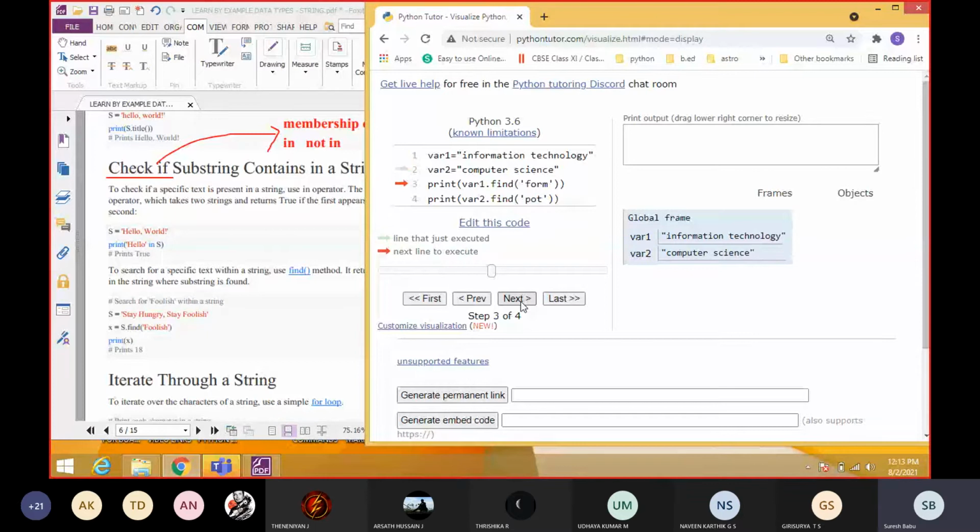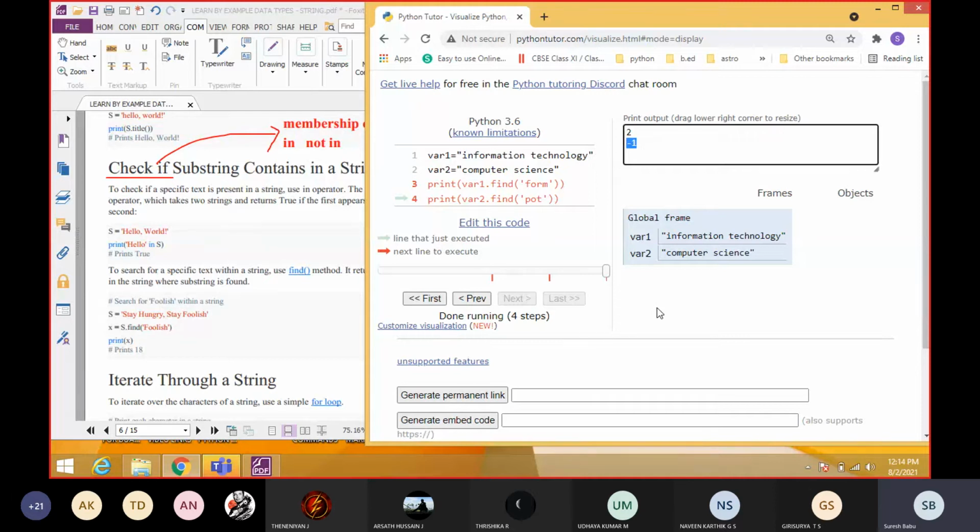See, the two variables we created. In the first one we are checking, and the f starts at 2. So 2 means any positive integer, 0, 1, 2, 3. Any number means it is definitely present and it returns the index value. If it is not present, see the fourth one, whenever it is unavailable, it will produce -1 as the answer.